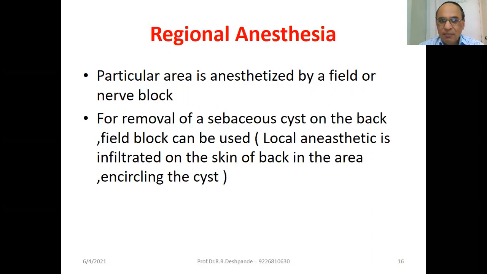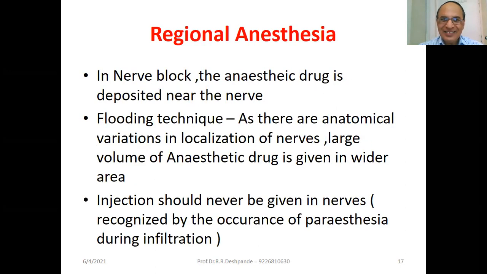Regional anesthesia. A particular area is anesthetized by a field or nerve block. For removal of a sebaceous cyst on the back, field block can be used. Local anesthetic is infiltrated on the skin of the back in the area encircling the cyst. In nerve block, the anesthetic drug is deposited near the nerve, the sensory nerve. Then the flooding technique, flood like a flood.